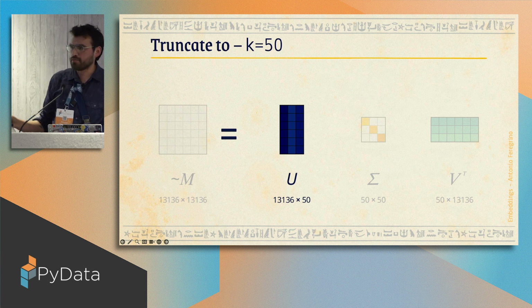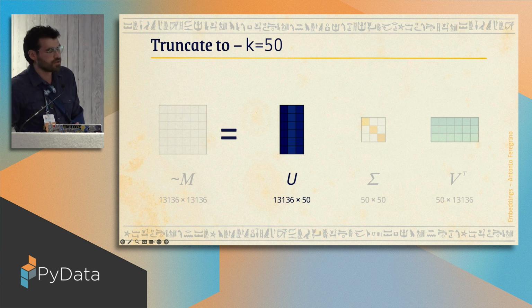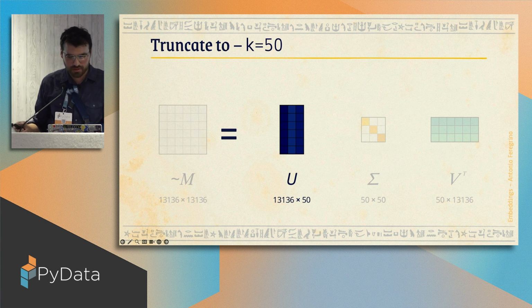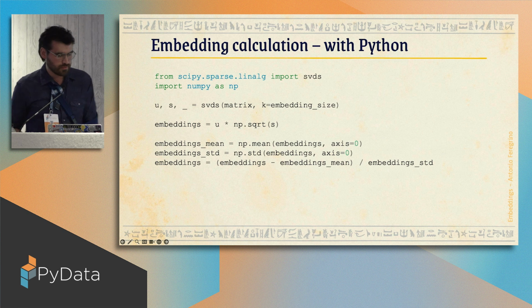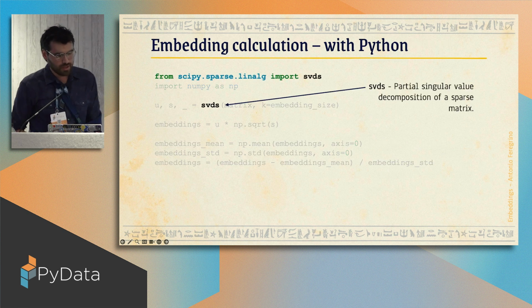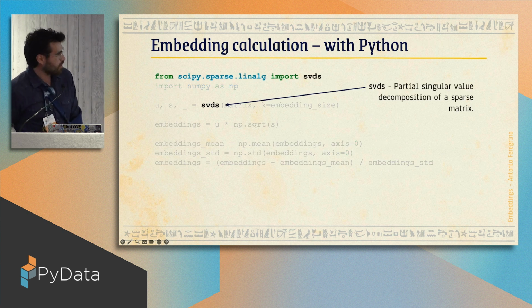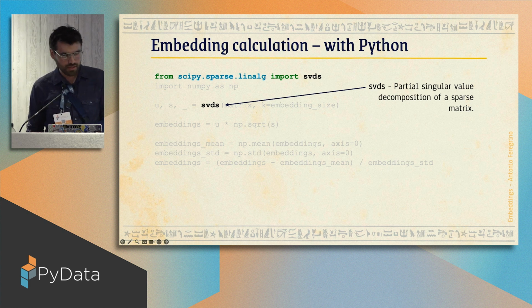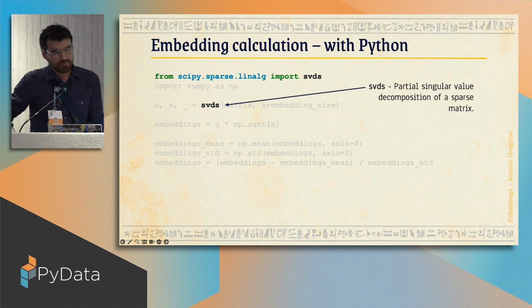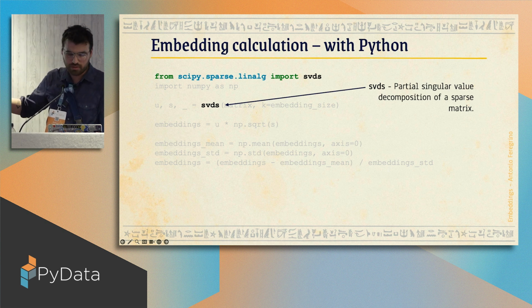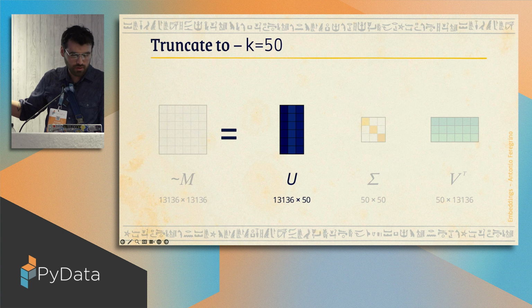If this was too much, because honestly, I don't understand this singular value decomposition that much, it was easier for me to see it in code. So that's how the code looks in Python. I'm going to explain it to you line by line. So we use this function from SciPy that is called svds. We're using svds, even though there is truncated SVD, and there is a method in NumPy called svd, because svds has this nice trick where you can just calculate a partial matrix decomposition, which is what we want. Remember, we want to get only a portion of it.